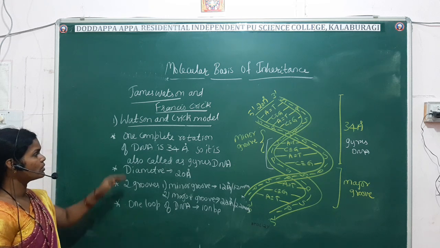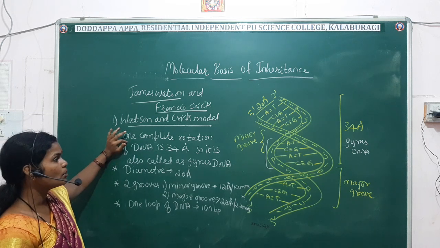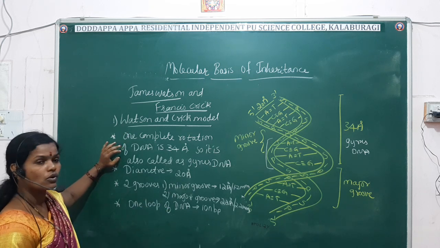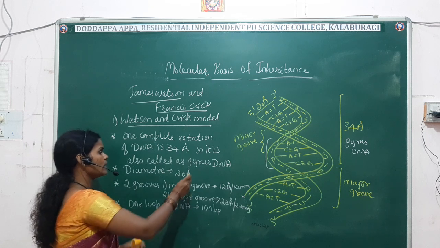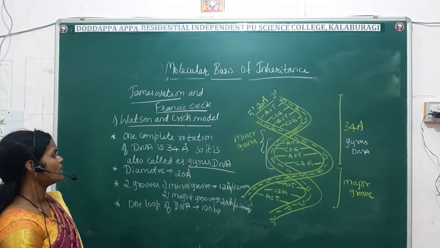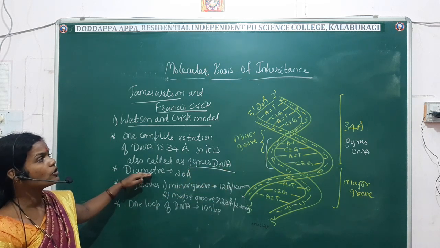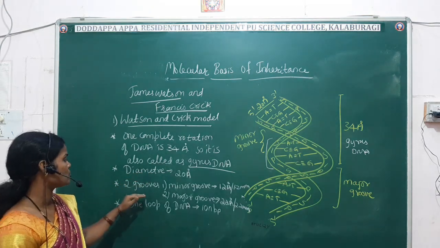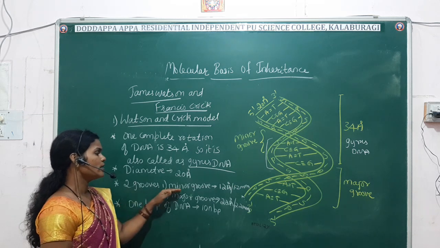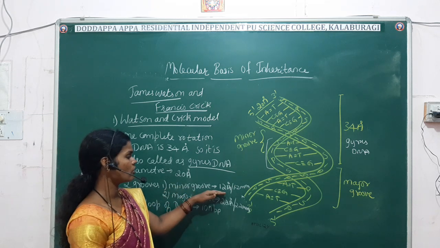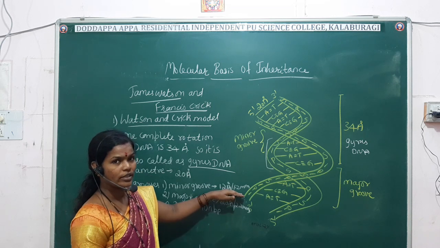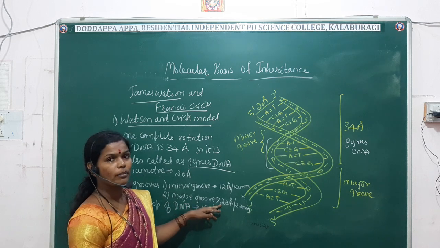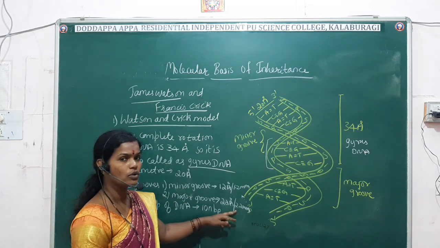Once again I'll just explain this one. One complete rotation measures about 34 angstrom. It is also called gyrus DNA. The diameter measures about 20 angstrom. Two grooves are present. One is called the minor groove, which measures about 12 angstrom or 1.2 nm. The other one is called the major groove, which measures about 22 angstrom or 2.2 nm.